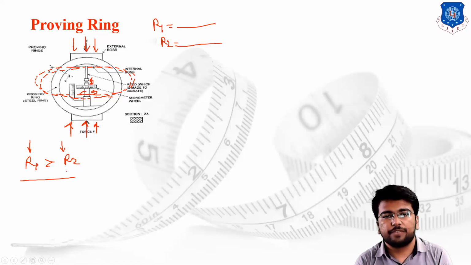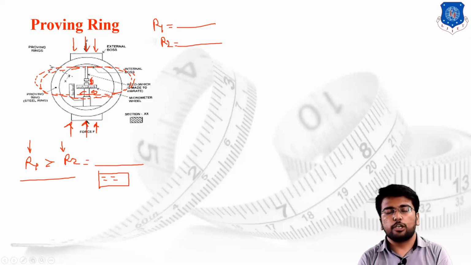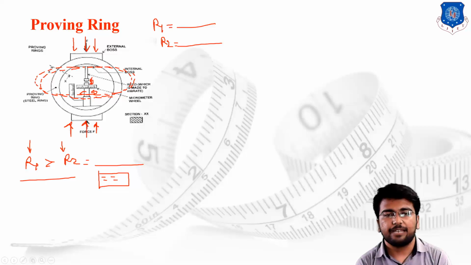So because of this we find the difference of the readings, and according to the difference we have calibrated a chart in which the particular difference of the reading shows the particular value of the force. By using this method, we change the values of R1 and R2, check the value of the force applied, and note a table. Using that table, you can check the value of the unknown force applied once the proving ring is in operation.